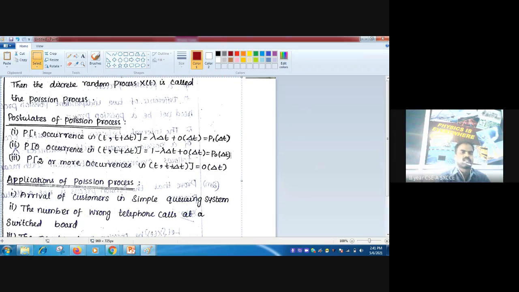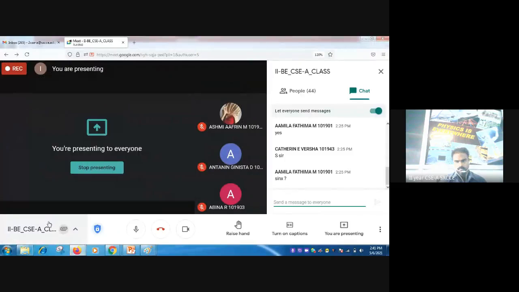Okay, postulates of Poisson process. So what do you mean by postulates? Can anyone give the meaning for postulates? Postulates. What's the difference between postulates and law?